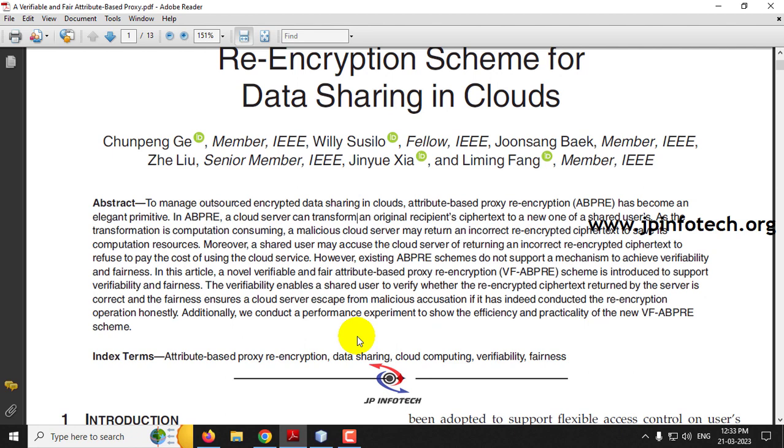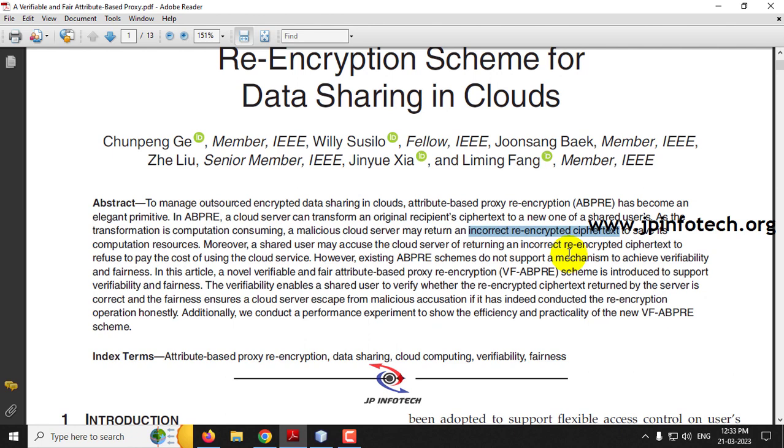For that purpose, the existing system has already used attribute based proxy re-encryption, ABPRE. But the problem with the existing attribute based proxy re-encryption is that it may return an incorrect re-encrypted ciphertext to the new shared user. This incorrect re-encrypted ciphertext returned by the cloud server will cause a problem, and the shared user may refuse to use the cloud service or refuse to pay the cost for using it, as they are given incorrect data.